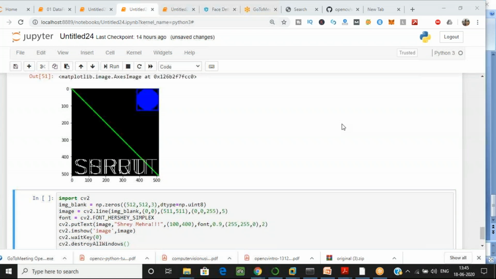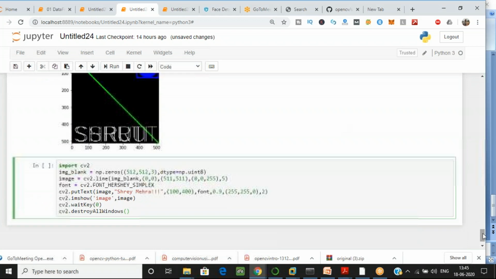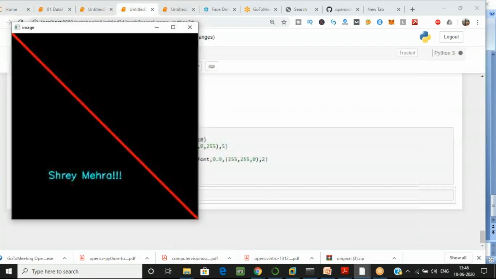Let me change the parameter so that it gets confused, otherwise it will give the error. In show you have to pass. Okay, just let's execute this one. Yes, good Shrey, good one.